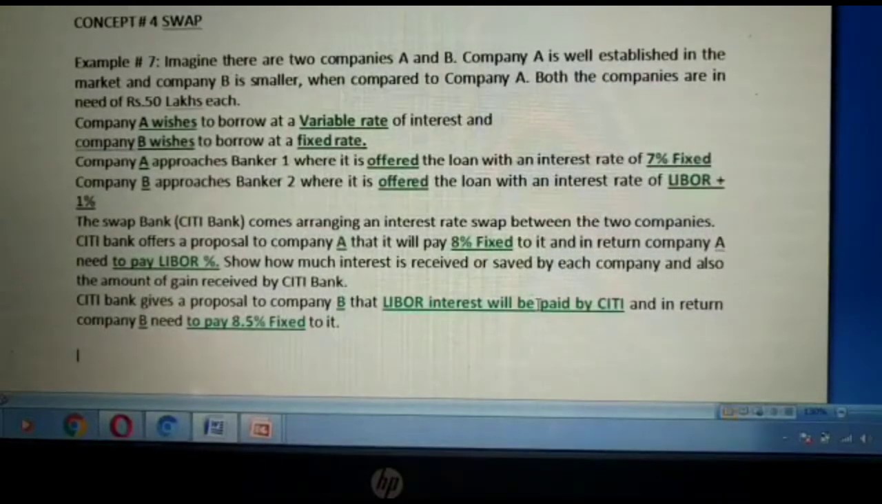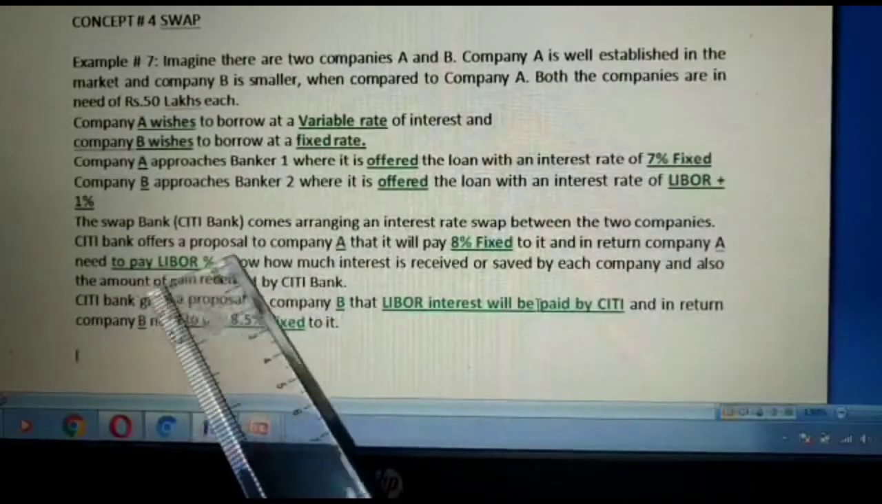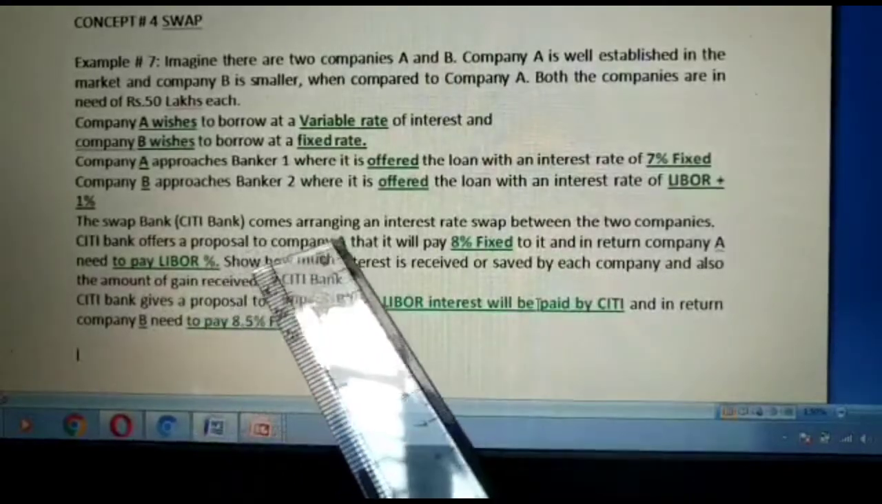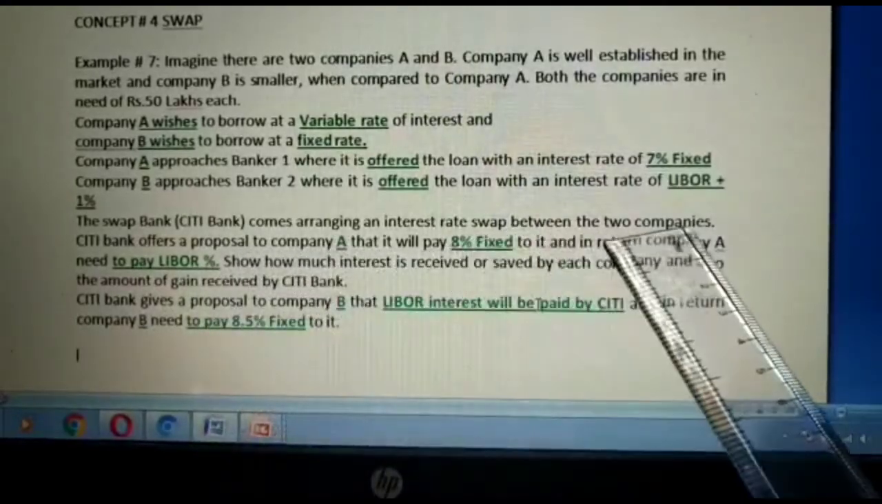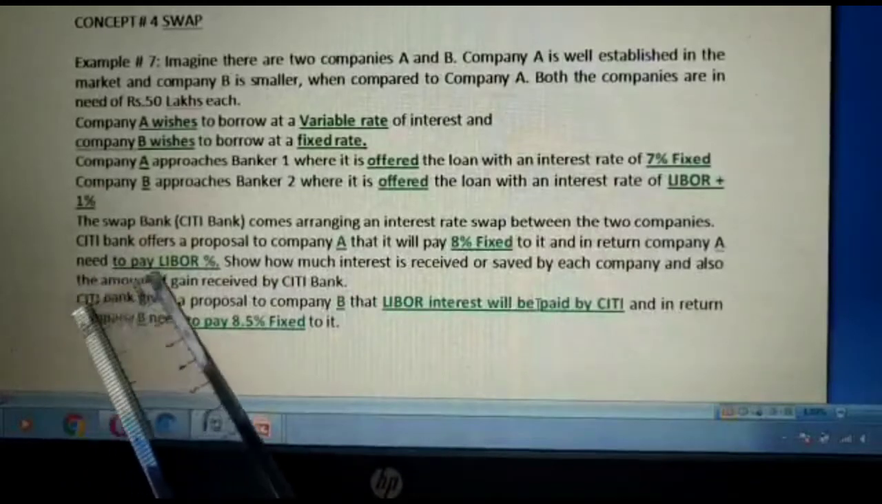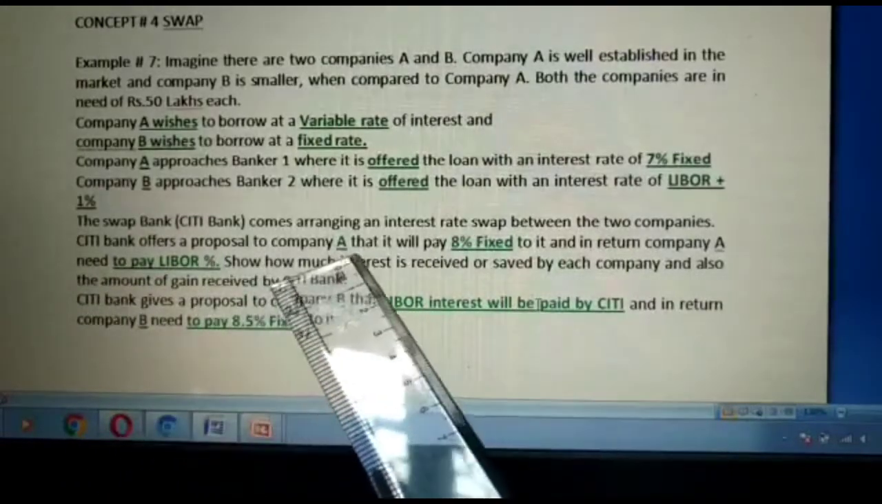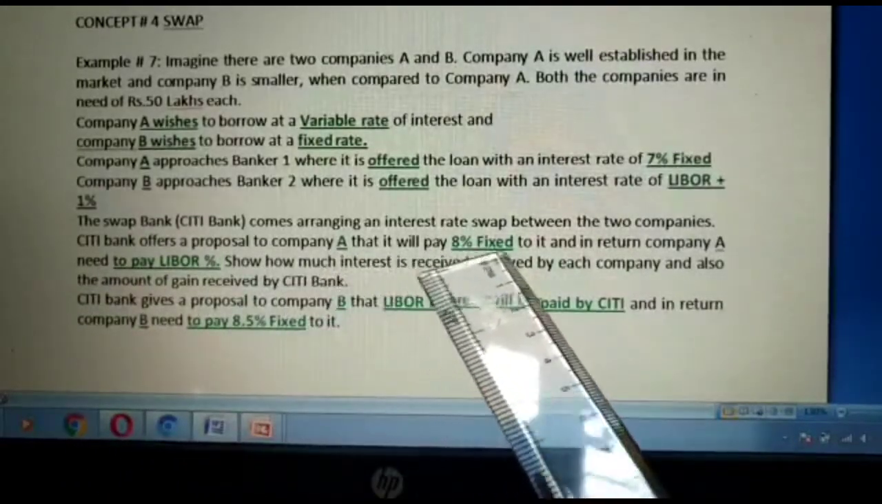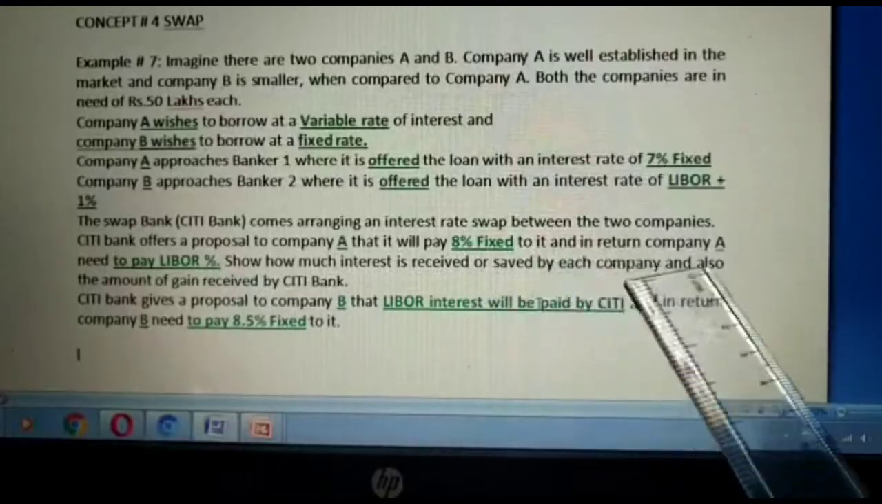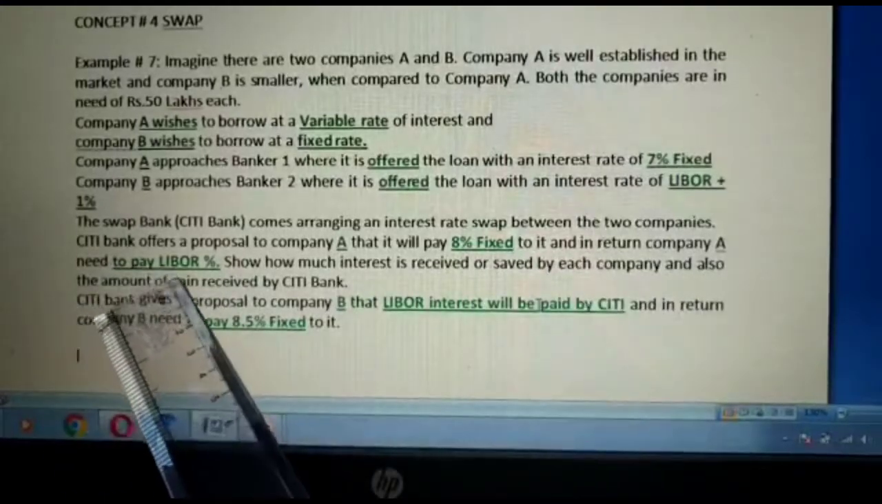We'll assume that Citibank is the swap bank over here. It comes arranging an interest rate swap between the two companies. Citibank offers a proposal to company A that it will pay 8% fixed to it, and in return A will need to pay LIBOR percentage.